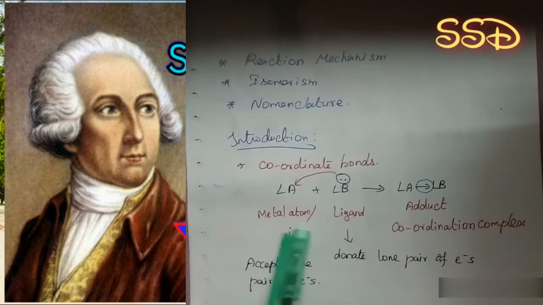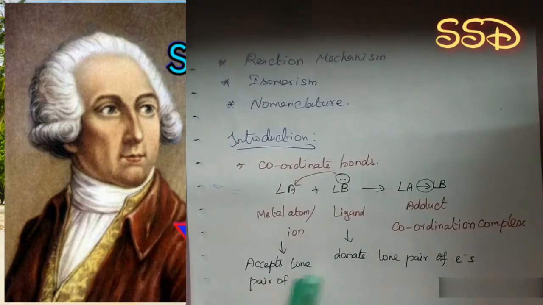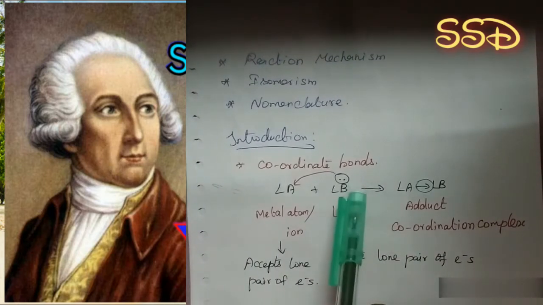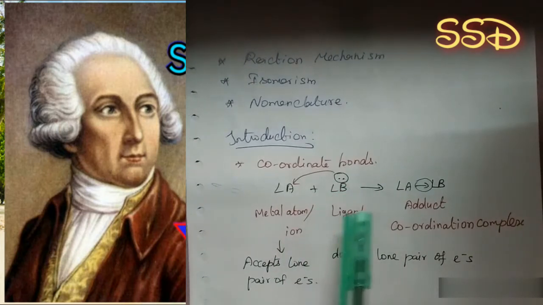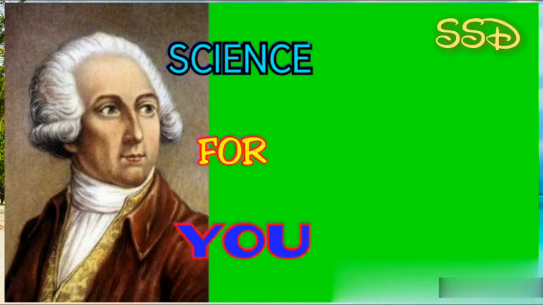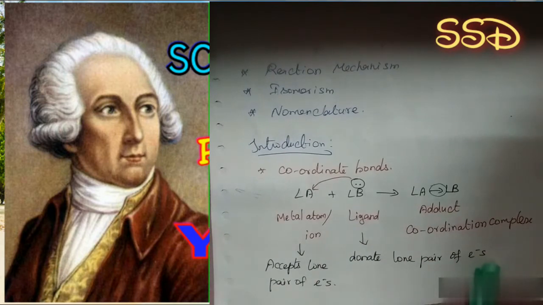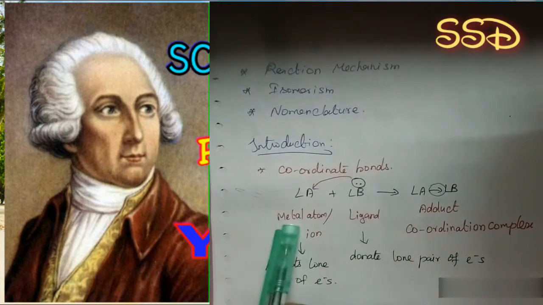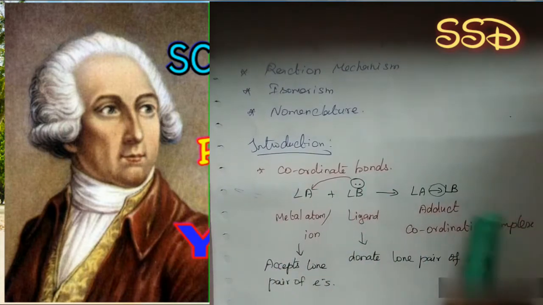Here the metal atom or ion is known as the Lewis acid. We know that a Lewis acid accepts a lone pair of electrons. Here ligands act as a Lewis base because they always have one or more lone pairs of electrons. That's why it is known as a Lewis base. We know that a Lewis base donates a lone pair of electrons. Whichever atom or molecule donates a lone pair of electrons is known as a Lewis base. So that's why the metal ion and ligands combine to form a coordination complex.